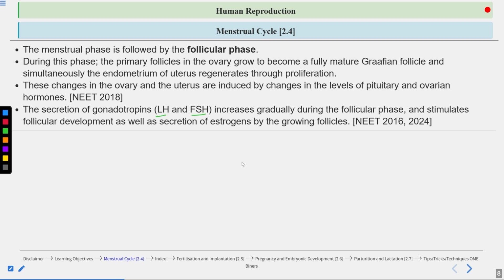LH and FSH are both gonadotrophins, and they are released by the anterior pituitary. The levels of these hormones increase gradually during the follicular phase, and these two hormones are involved in follicle development. They stimulate follicular development as well as secretion of estrogens by the growing follicle. So the growing follicle produces estrogen. Estrogen is involved in endometrium regeneration. Again, a question has come from this line in NEET 2016 and 2024 as well.